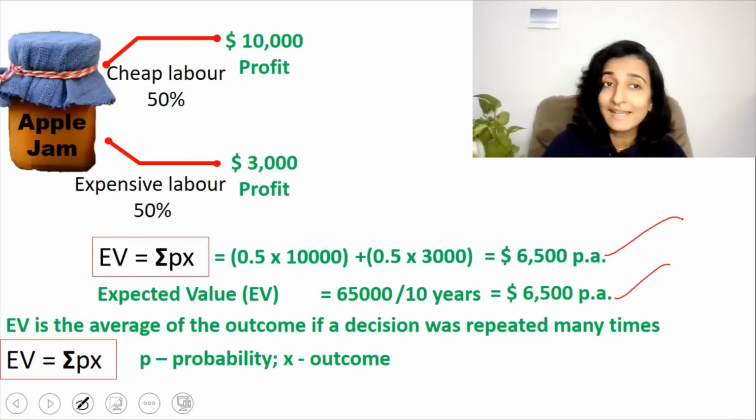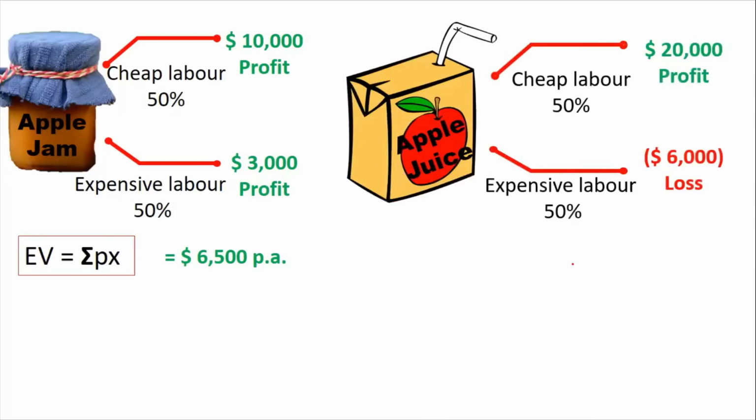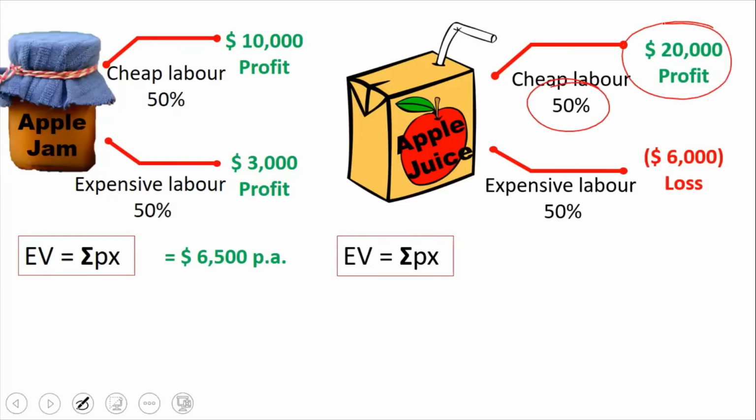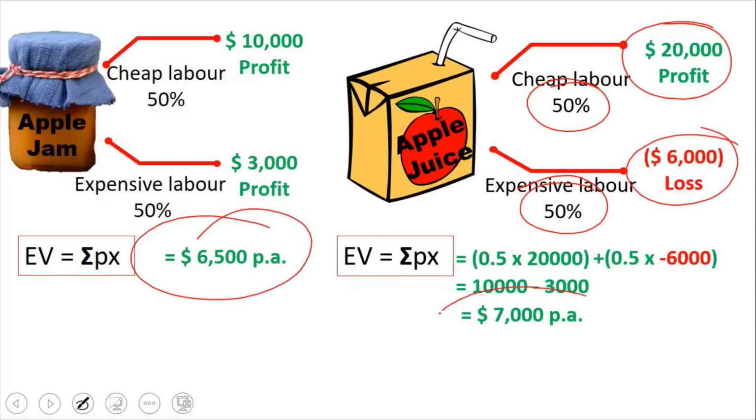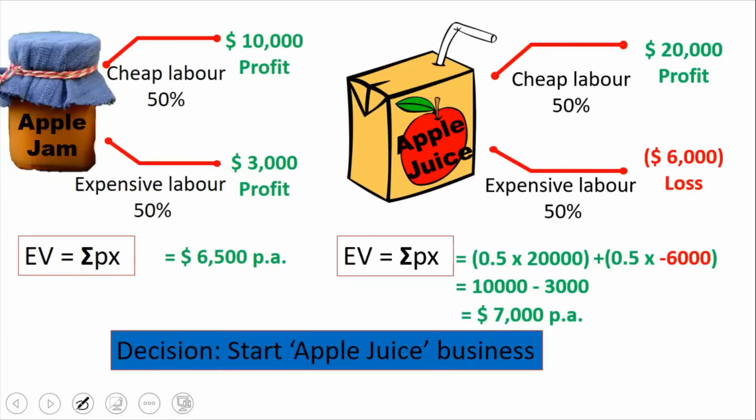Now coming to the second business, the apple juice business. Here again, we will adopt the formula for EV, that is ΣPx. So the first outcome is 0.5 multiplied by $20,000 plus the second outcome is 0.5 multiplied by negative 6,000. So we get the EV as 10,000 minus 3,000, giving an amount of $7,000 per annum. Comparing the EV of both the businesses, the apple juice business is more profitable. So the final decision is: start the apple juice business.